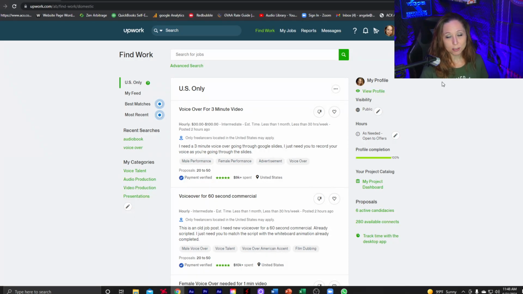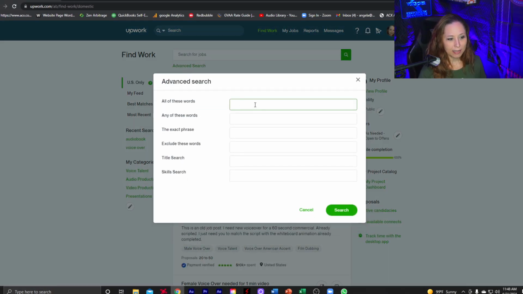But if you wanted to search for something specific in Upwork, you would come up to this search bar, or you could go to advanced search. You know what? Let's do advanced search so you see what I mean. So we're going to click on advanced search. And as you can see, you have the option to select all of these words, any of these words, the exact phrase, exclude these words, title search, and a skill search.